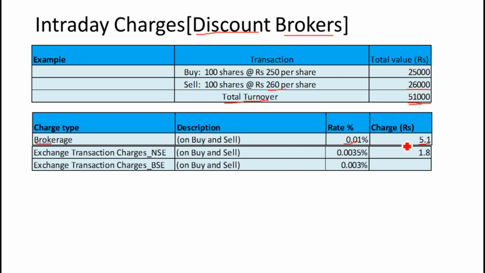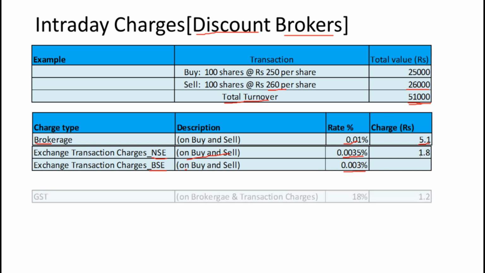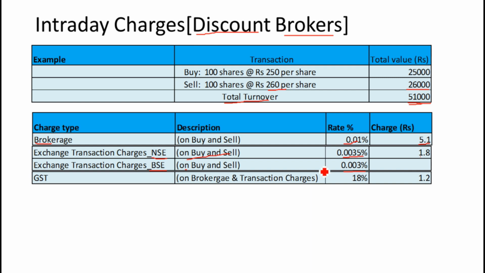Next charge would be the exchange transaction charge. Stock exchanges also levy some transaction charge because our transactions get triggered in the stock exchanges, right? For NSE it would be 0.0035%, for BSE it would be 0.003% on turnover. For this transaction I am taking NSE. So when we calculate, it would be around 1.8 rupees. And the next charge would be GST. GST would be calculated on brokerage plus the exchange transaction charge. So it would be 18% on 5.1 plus 1.8 rupees. It would come to 1.2 rupees.